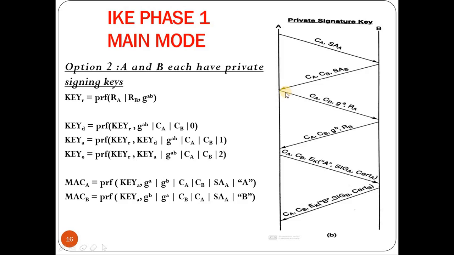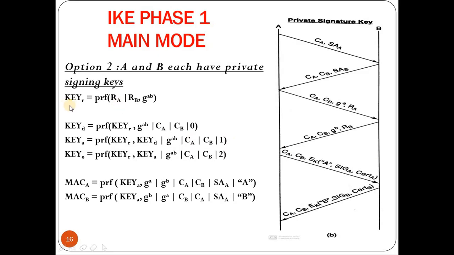On receiving this, in the third message, A will generate the Diffie-Hellman partial key g to the power a mod p. Along with that, it chooses a random number RA, and it is sent to B along with the cookies of both the parties. And in the fourth message, B will compute its Diffie-Hellman partial key, that is g to the power b mod p, and it chooses a random number RB. Along with the cookies, it will send this in the fourth message. On reception of the fourth message, both the parties will generate the Diffie-Hellman shared key, that is g to the power ab mod p.